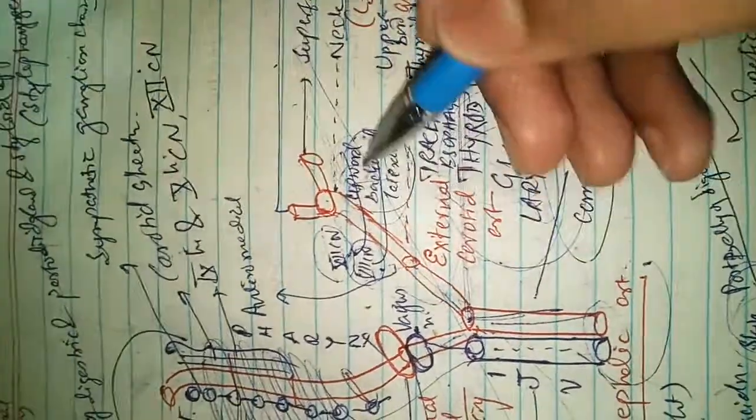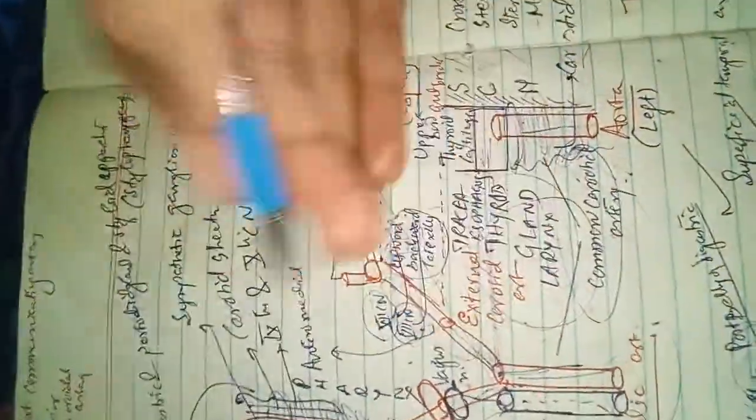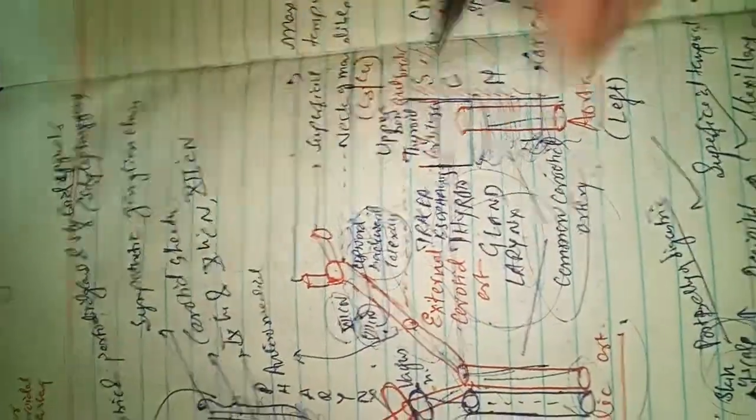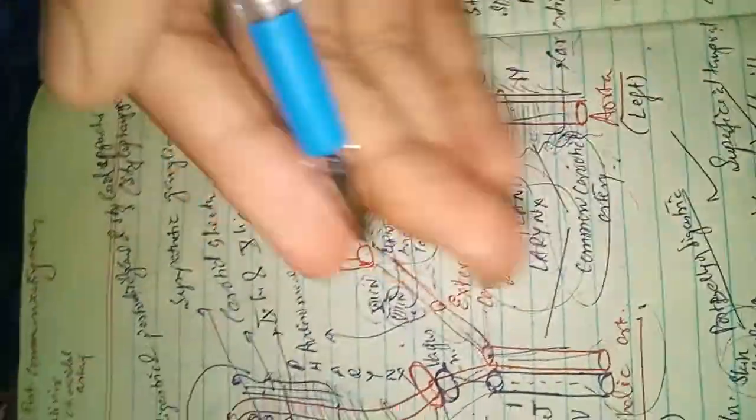Now deep to the artery, there is the wall of the pharynx and the superior laryngeal nerve, which divides into two parts, the external and internal laryngeal nerves. So these are under the external carotid artery, within the carotid triangle.